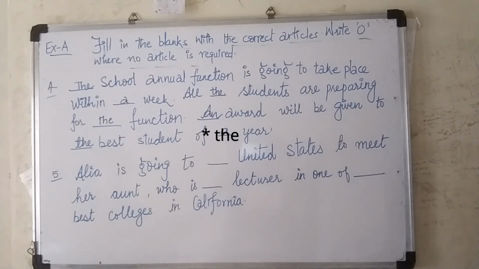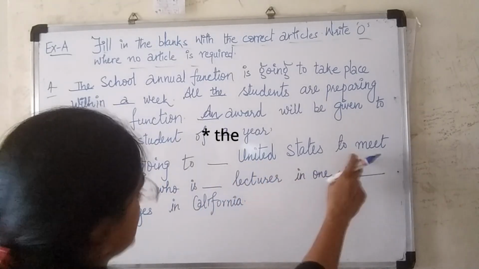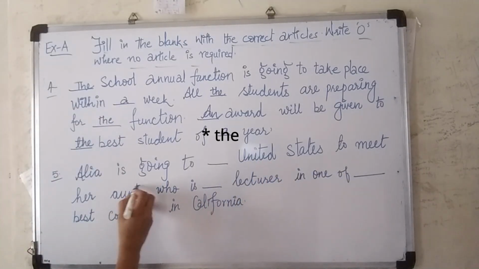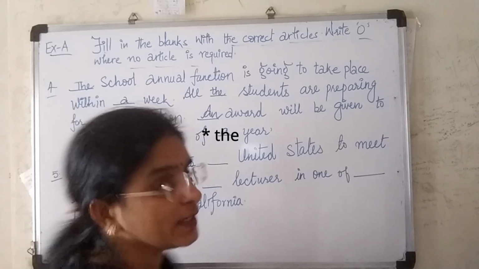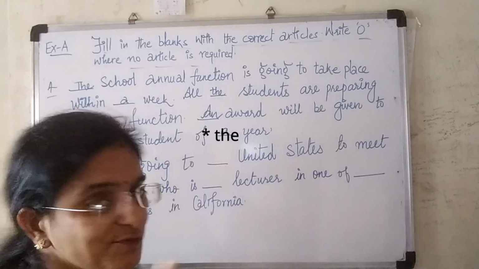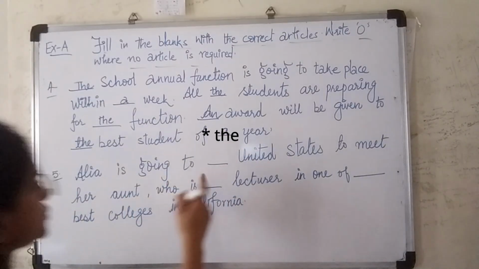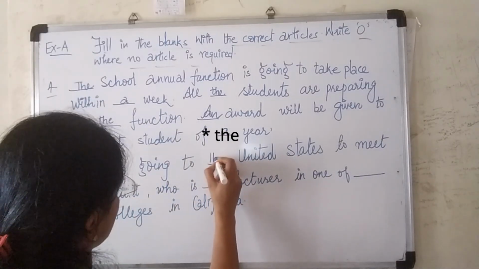Number 5. Alia is going to dash United States to meet her aunt, who is dash lecturer in one of dash best colleges in California. So let's write the correct answers. Alia is going to the United States. Why do we write the?